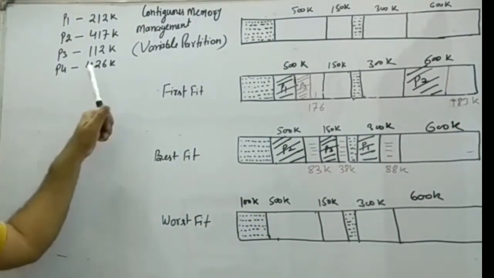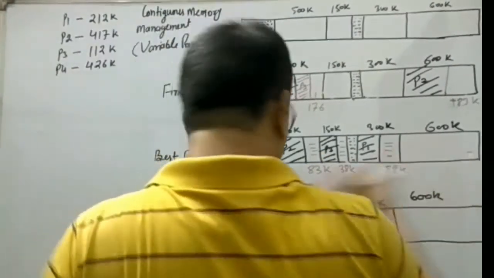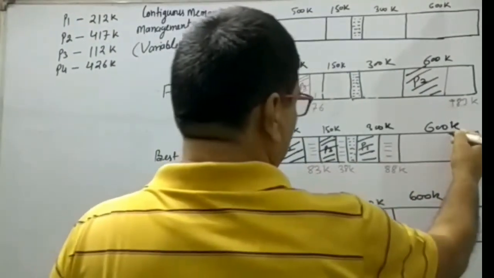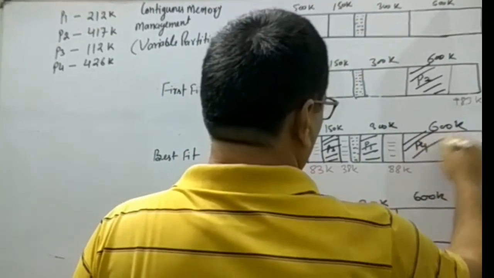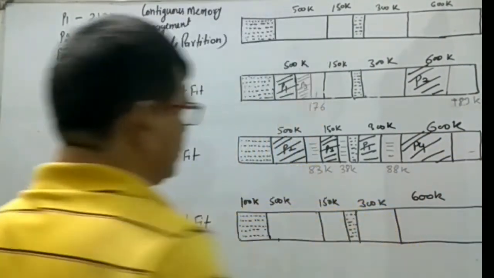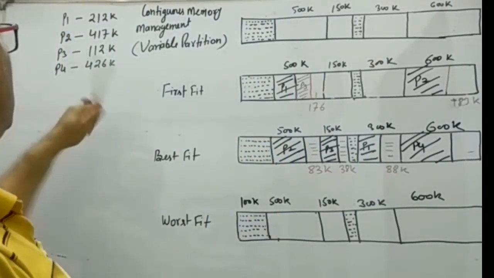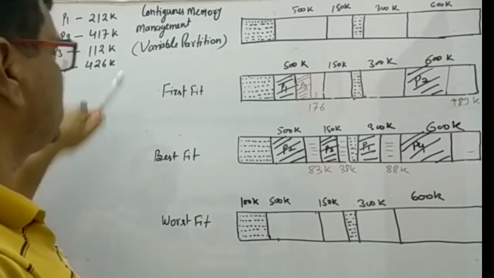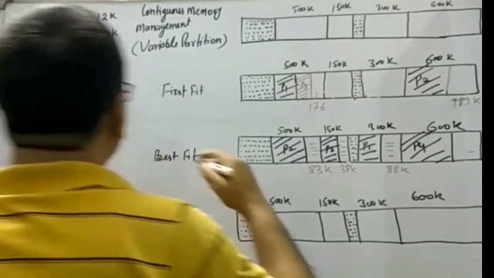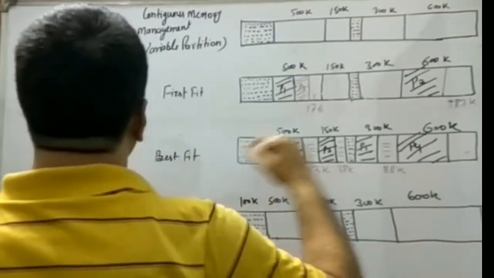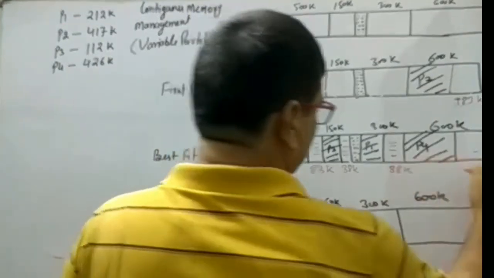Again next P4 is 426K, only one block is there that can accommodate P4. Now P4 accommodates 426K, and that means 174K is available here.